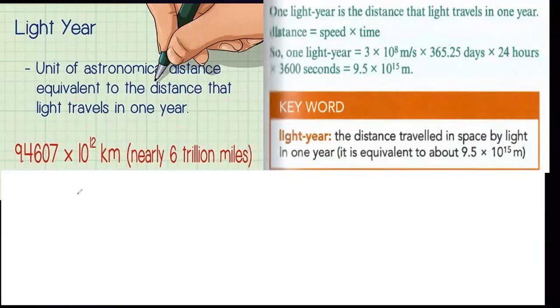We have the formula: speed is distance divided by time. So distance is equal to speed multiplied by time. What is the speed of light in a vacuum? The speed of light in a vacuum is 300 million meters per second, or you can also say 3 exponent 8 meters per second, multiplied by time. Time should always be in seconds, as the speed is in meters per second. So a light year is how much distance the light travels in 1 year. That is called a light year.